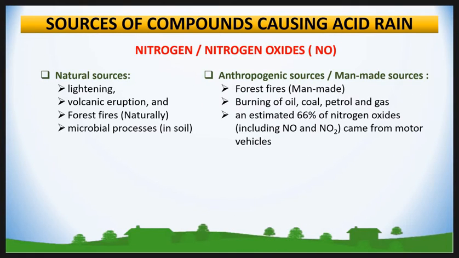Then the anthropogenic sources: forest fire, man-made or through deforestation, and burning of oil, coal, petrol and gas. A motor vehicle is a main source of nitrogen oxide emission.